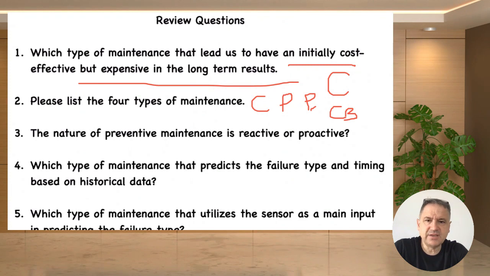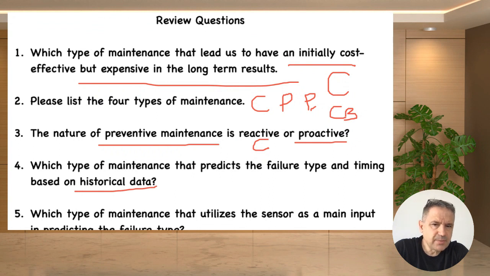You're right. Is the nature of preventive maintenance reactive or proactive? Yes, my friends, proactive. You're right. What about the reactive one? It is corrective maintenance, yes. Which type of maintenance predicts the failure type and timing based on historical data? Is it predictive or condition based? It is predictive, my friends.